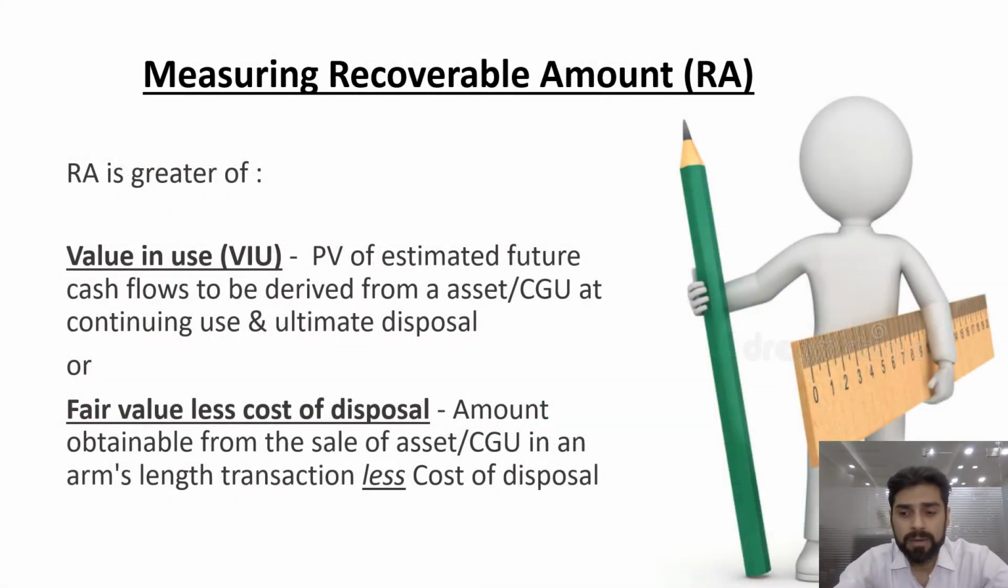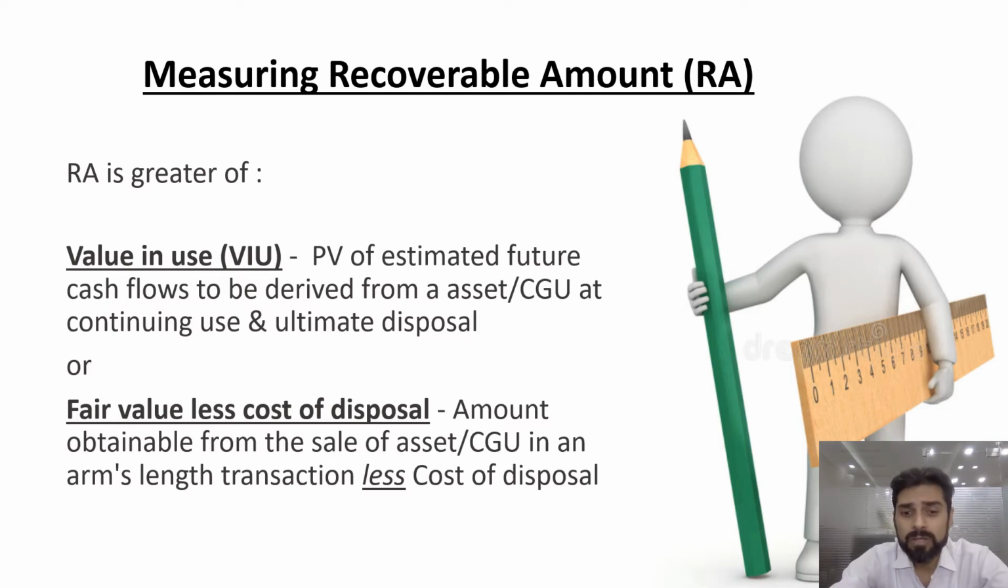Then moving further, measuring the recoverable amount. Recoverable amount, as we have discussed, is the higher of value in use and fair value less cost to sell. So value in use is the present value of estimated future cash flow to be derived from any asset or cash generating unit, in case your asset is not able to generate the cash flow, assuming that you will use your asset till the terminal point, till the end of its life.